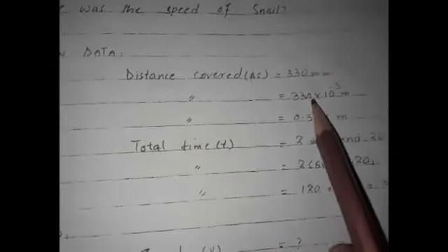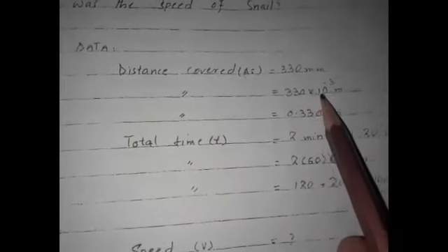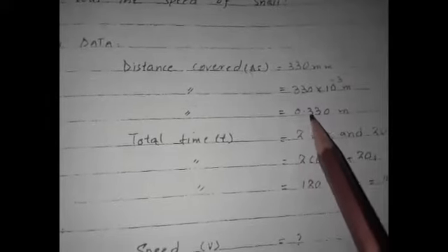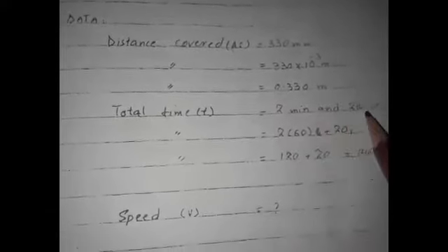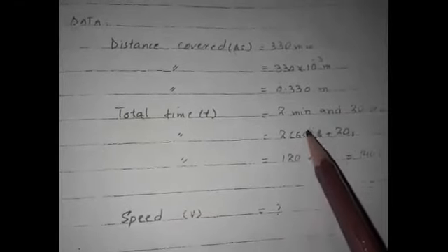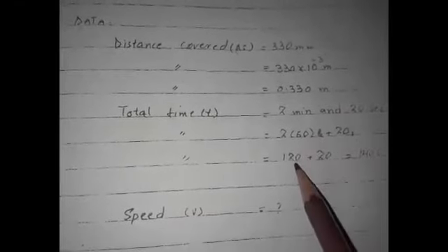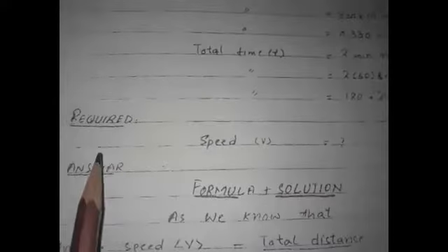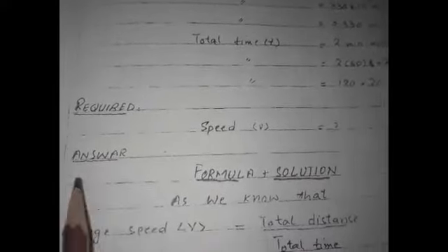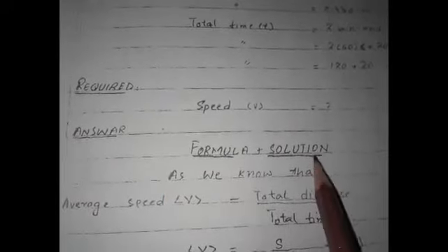Distance covered is equal to 330 millimeter, convert it into meters. 330 multiplied by 10 raised to the power minus 3 meter. It is equal to 0.330 meter. Total time is equal to 2 minutes and 20 seconds. 2 multiplied by 60 plus 20 seconds is equal to 140 seconds. Required is speed v. Answer: formula plus solution.